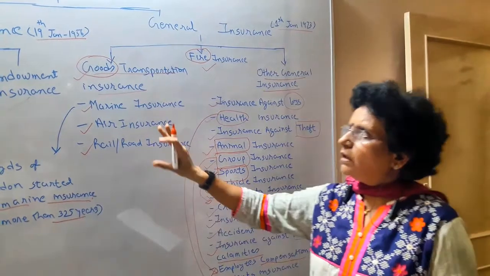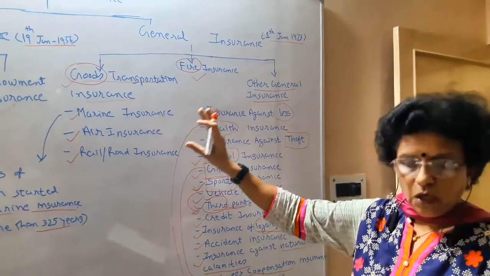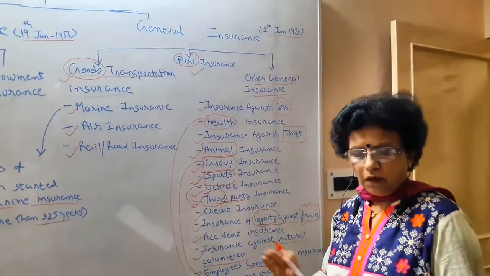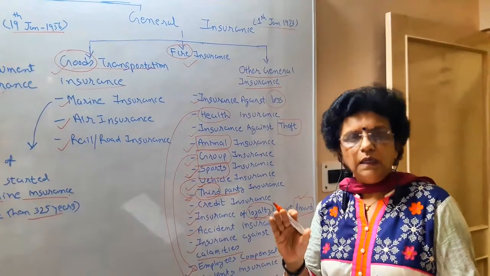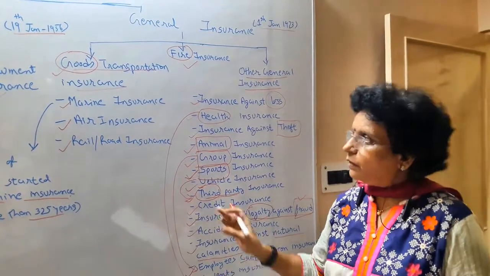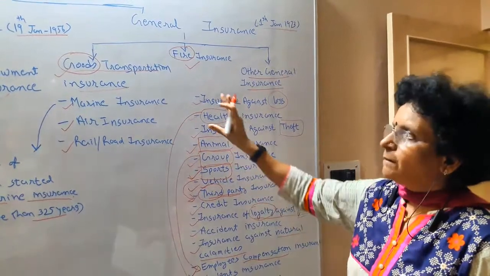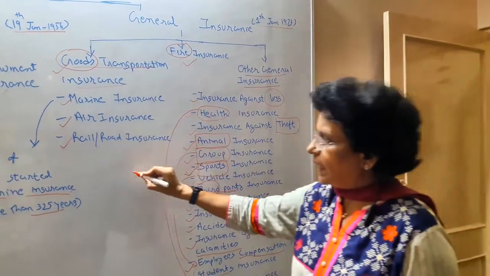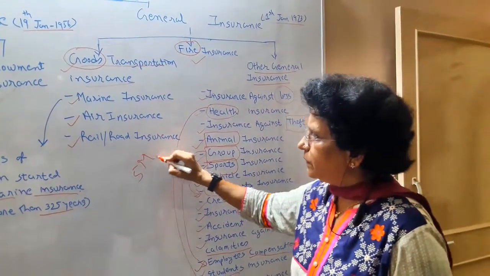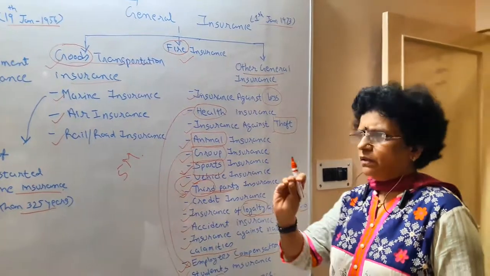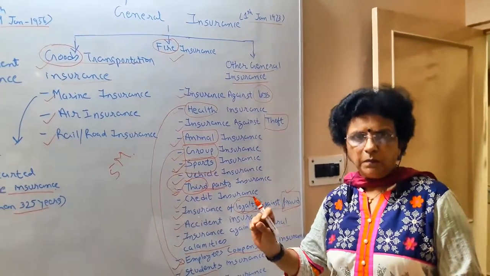So this is all about the types and the short note on the IRDA that you have to write. I hope you understood all the types. This question may be asked as a 5-mark question and you have to write about each in 1 or 2 lines only. Thank you.